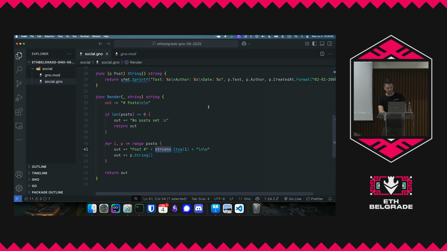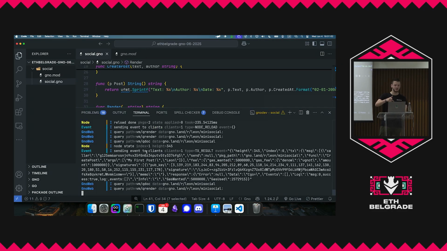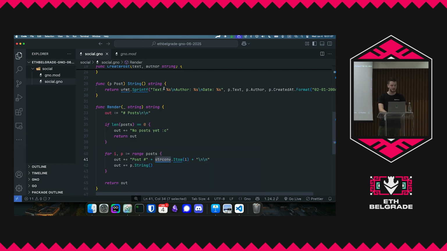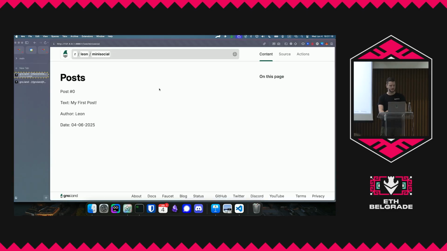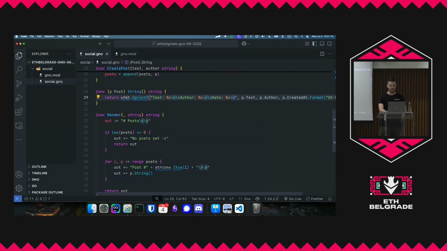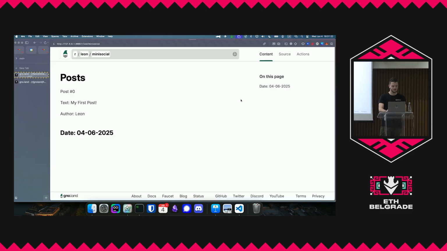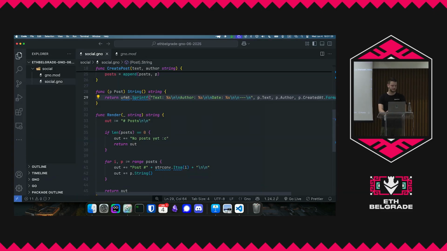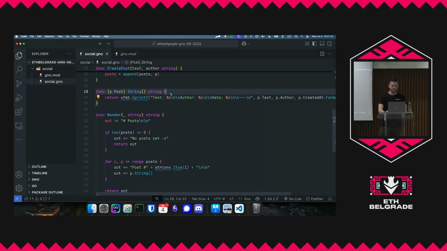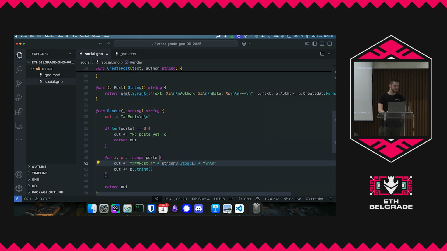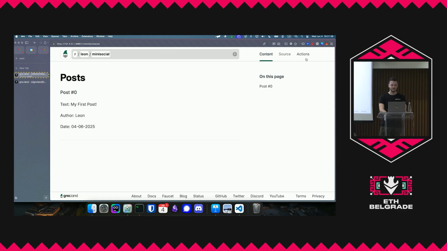Let's make it a little nicer. Another really cool thing is that even though gno dev does a hot reload, it actually saves the state of the blockchain before it does it, so it's super nice to work with. Let me add another new line here, and here. Then let's do, for example, a triple dash, which is going to give us a bar, and an H3 here. Then it looks a little nicer, right? And then let's do another one.